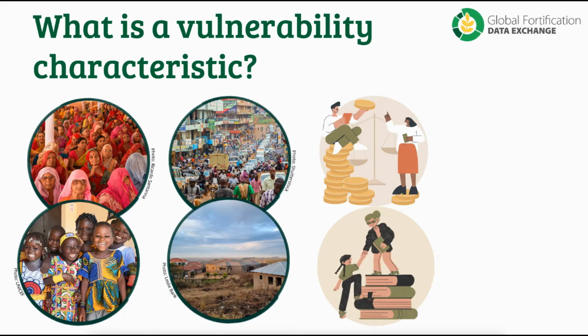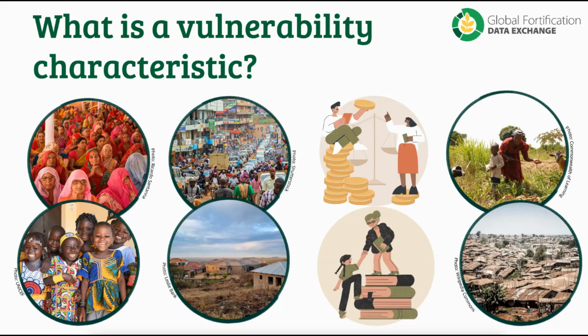Although the GFDX uses the term vulnerability, it does not label one population as more vulnerable than another, since vulnerability is not always obvious and it can differ by context. For example, in some areas, a rural farming population may actually have better dietary adequacy than an urban slum population if there's greater access to a diverse diet.